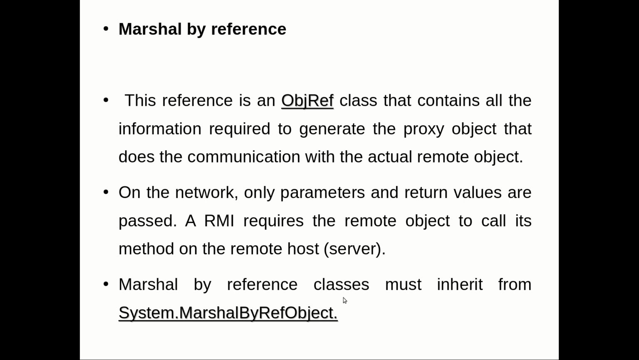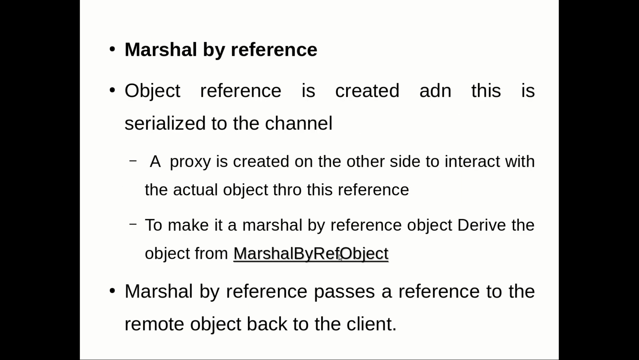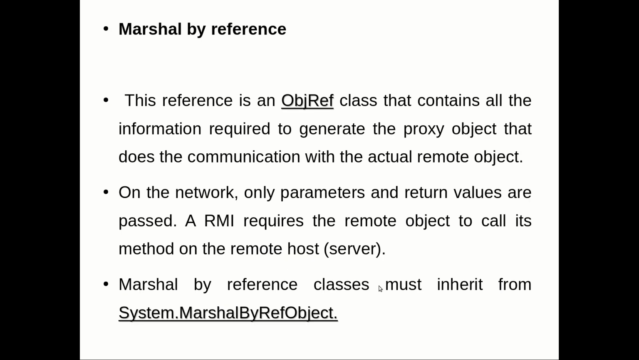So marshal by reference classes must inherit System.MarshalByRefObject. That is what you have seen here: public class Student colon MarshalByRefObject. That must be inherited if you want to create any object as a marshal by reference object.